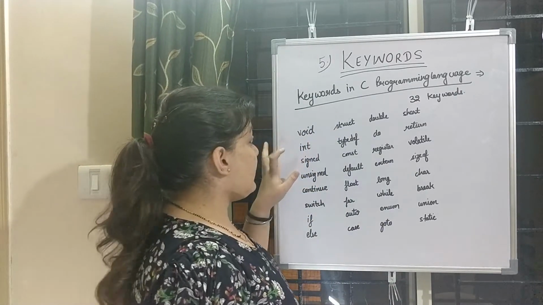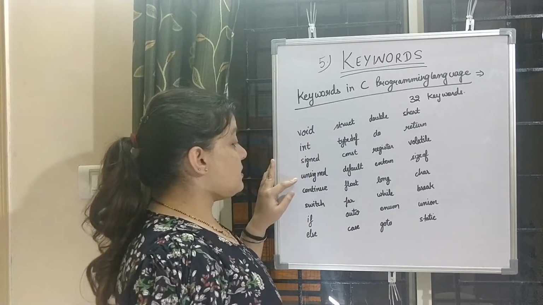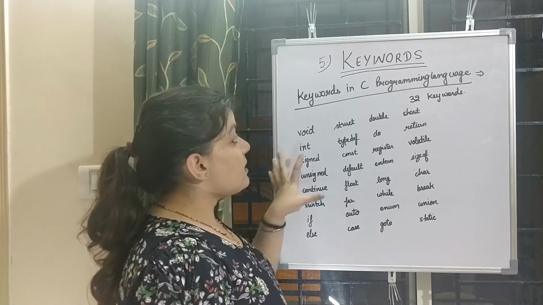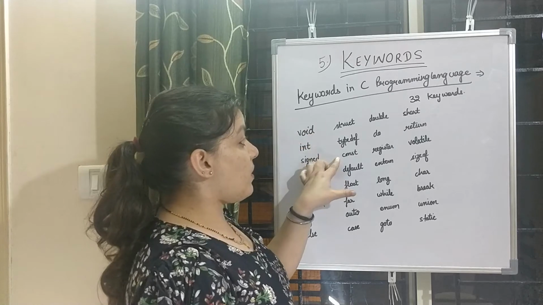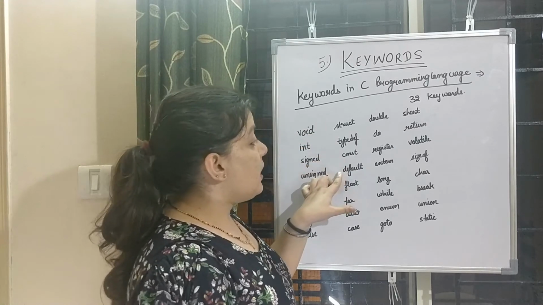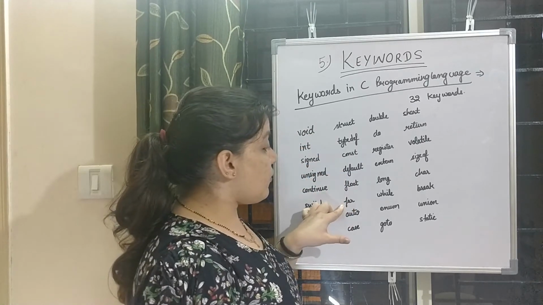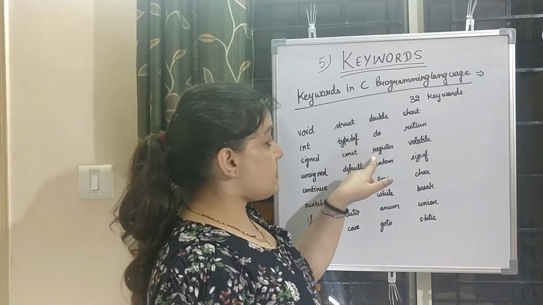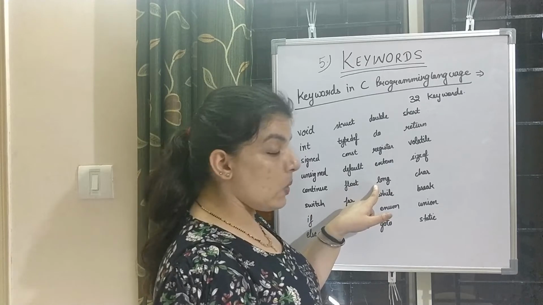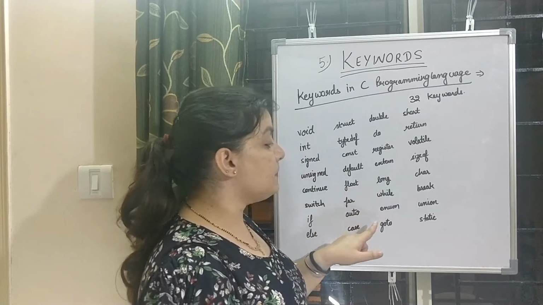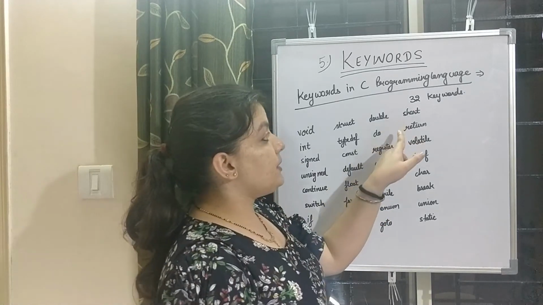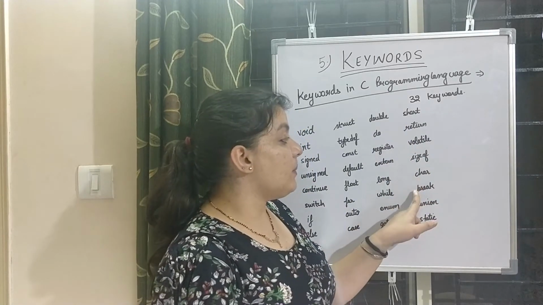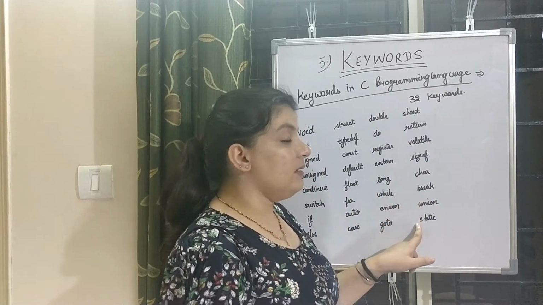These all are void, int, signed, unsigned, continue, switch, if, else, struct, typedef, constant, const, default, float, for, auto, case, double, do, register, extern, long, while, enum, goto, short, return, volatile, sizeof, char, break, union and static.